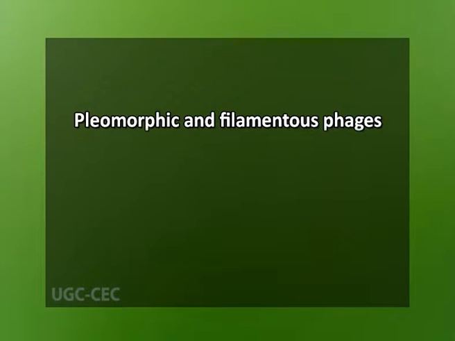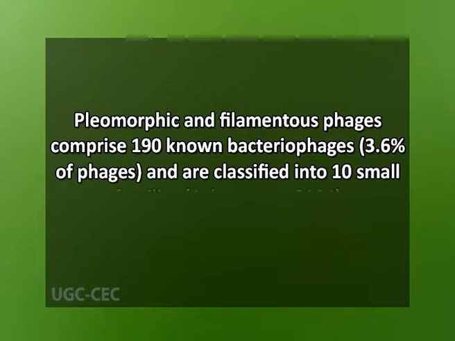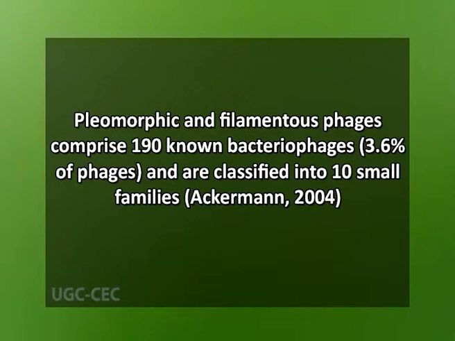At present, more than 5,500 bacterial viruses have been examined in the electron microscope. Pleomorphic and filamentous phages comprise 190 known bacteriophages and were classified into 10 families by Ackermann in 2004. These phages differ significantly in their features and characteristics, apparently representing different lines of origin. Pleomorphic phages are characterized by a small number of known members that are divided into 3 families that need further characterization.